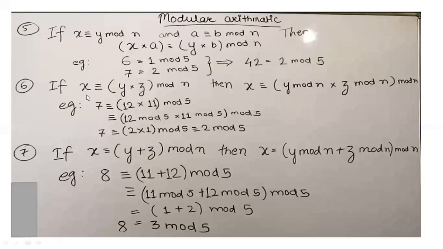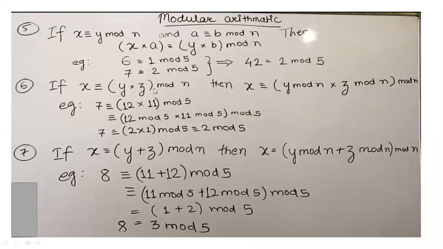Again, another equation is x ≡ (y × z) mod n. Now see how we are simplifying it: x ≡ ((y mod n) × (z mod n)) mod n, the whole term mod n. In this way we can simplify x ≡ y mod n into z mod n and the whole term mod n.